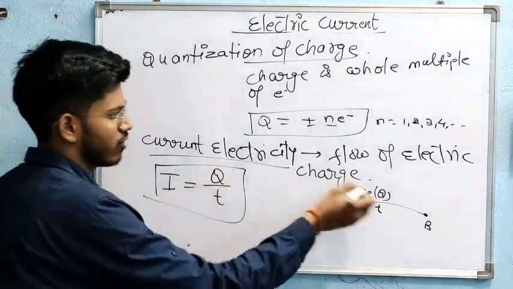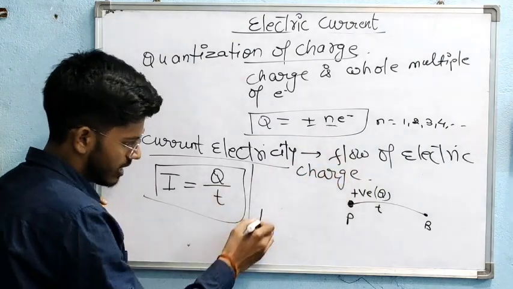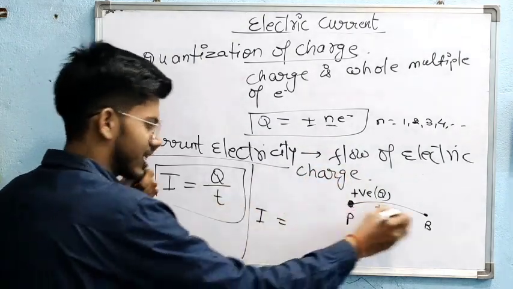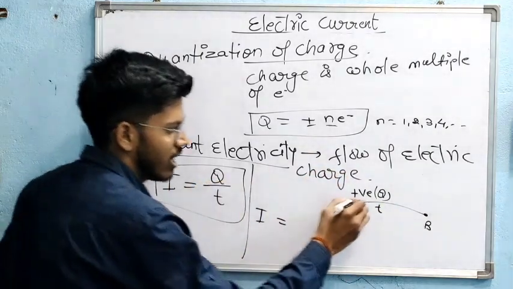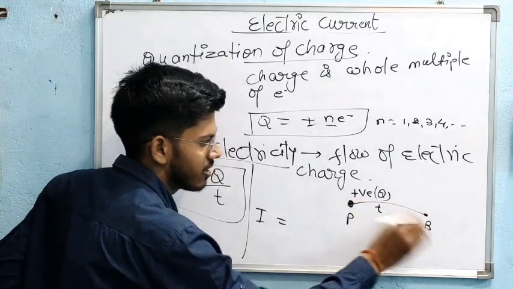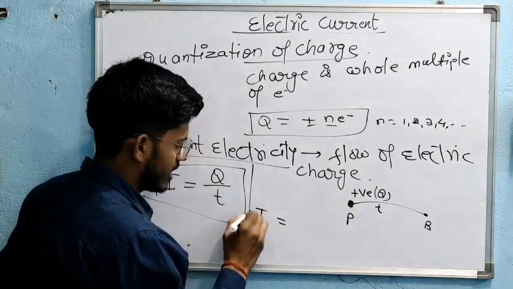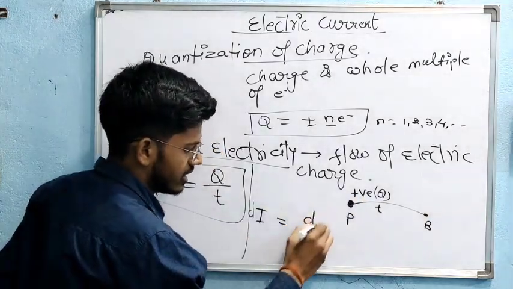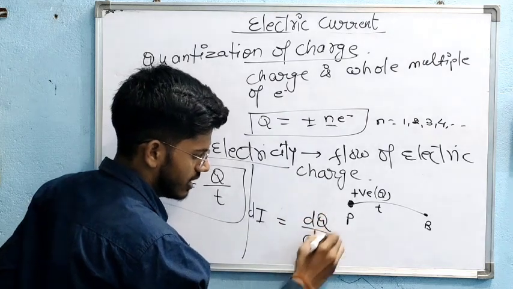If the rate of flow of charge varies, then I equals dQ by dt.